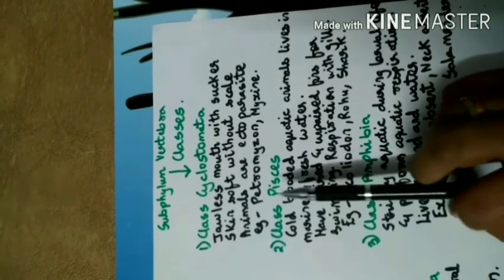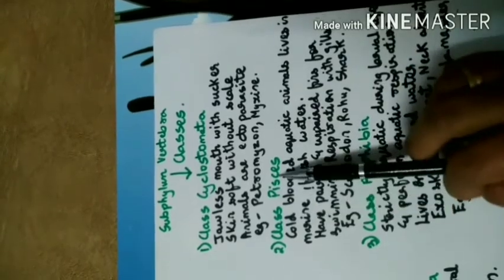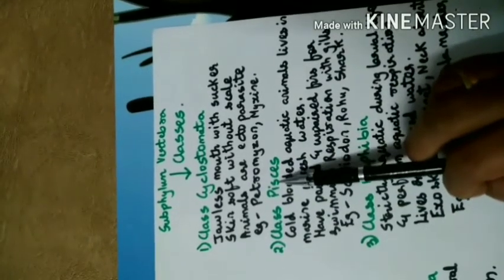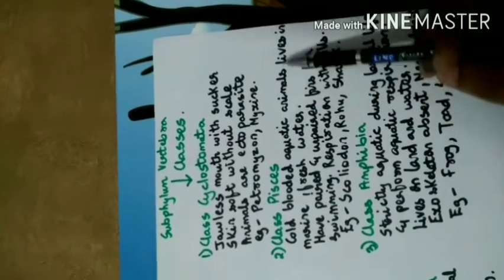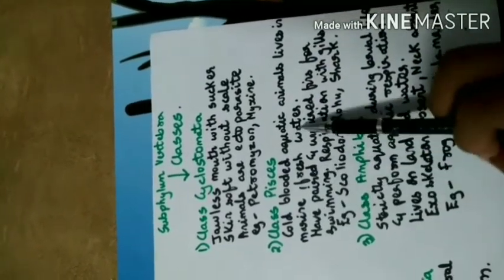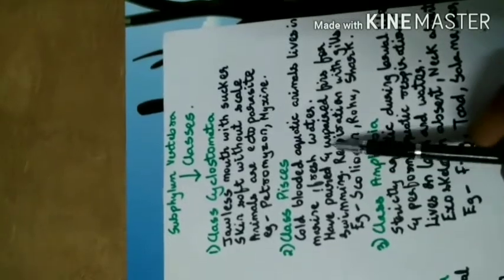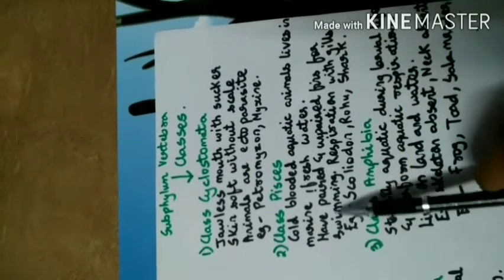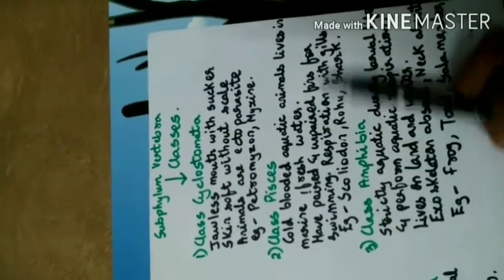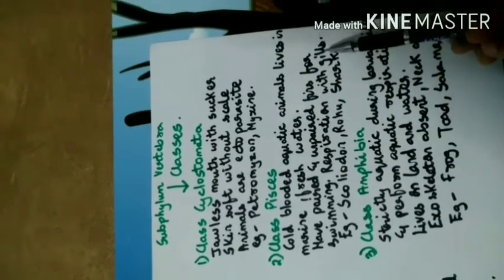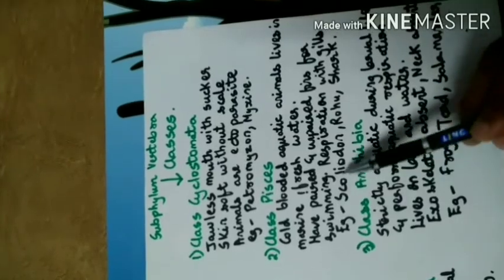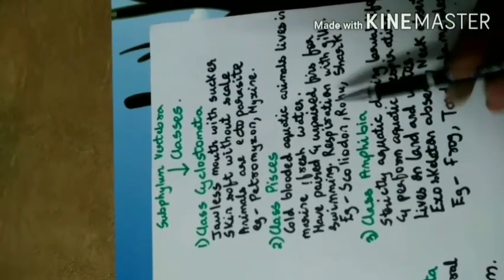Next class is Pisces. Pisces, you might know, are related to fishes. Those are cold-blooded aquatic animals. They mostly live in marine and fresh water. Some have paired and some have unpaired fins for swimming. Respiration is done through gills in fishes. Examples are Scoliodon, Rohu and shark.